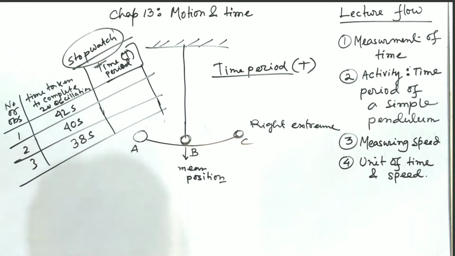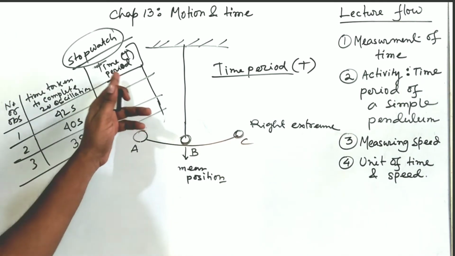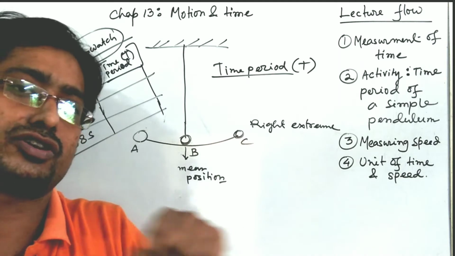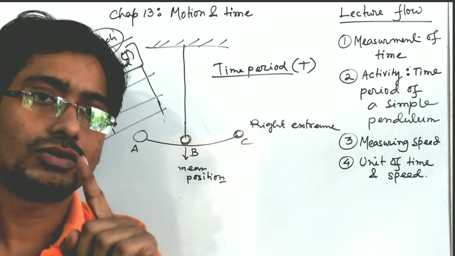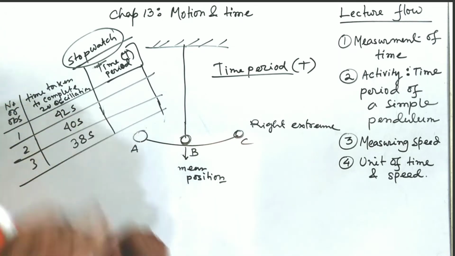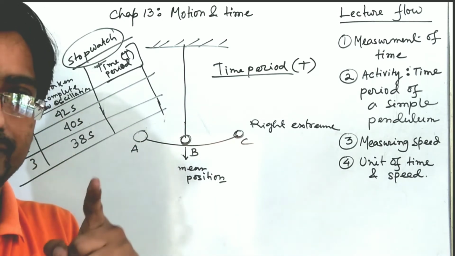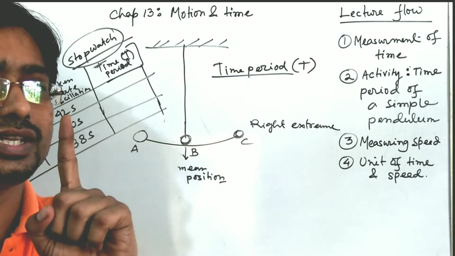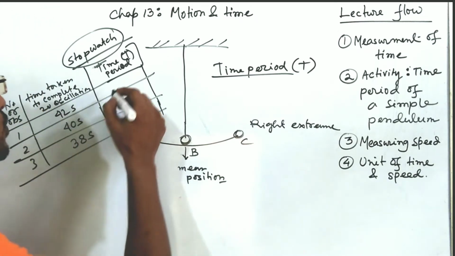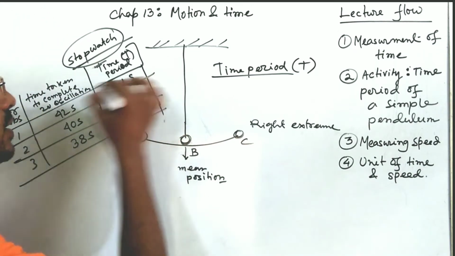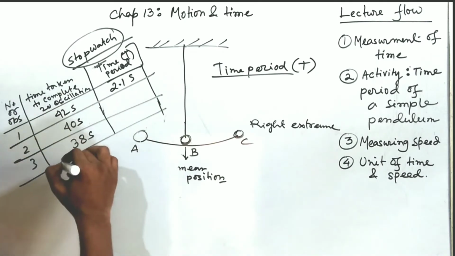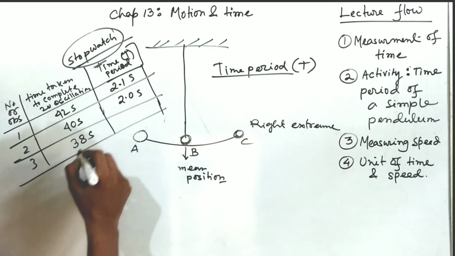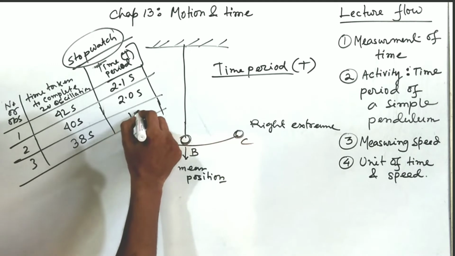Okay, suppose. So 42 seconds means, what is the time period? Time period is nothing but the time to complete 1 oscillation. But how many oscillations have we taken? 20. So what is the time period here? 42 by 20. We have to find out for one oscillation how much time it took. So 42 by 20 comes out as 2.1 seconds, isn't it? Now for 40 seconds, divided by 20, it is 2.0 seconds. For 38 seconds, if we divide 38 by 20, it is 1.9 seconds.